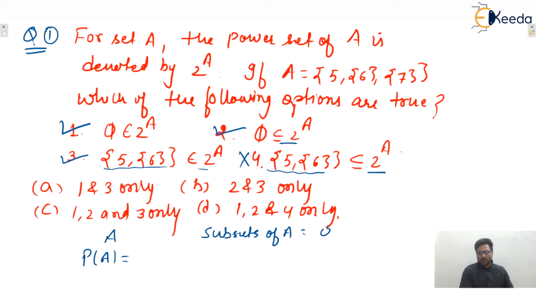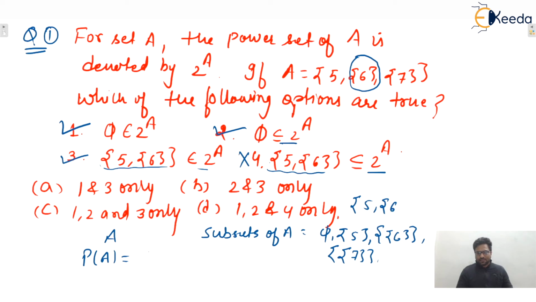We can say that {5}. Then we can say that {5}. Every subset is a set, so it is written in the curly bracket. Now here 6 is treated as an element, so yes, double brackets will be there. Then it is called a subset, isn't it? Next one we can say that 7 also will be with the double brackets. Now yes, one subset will be what? We can say that {5, 6}. Yes, this subset will be there. Yes or no?